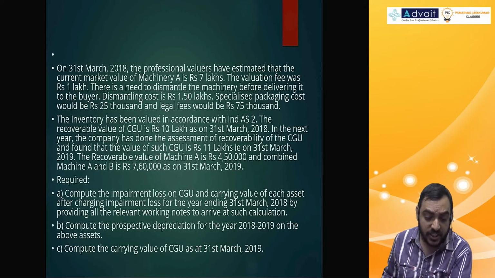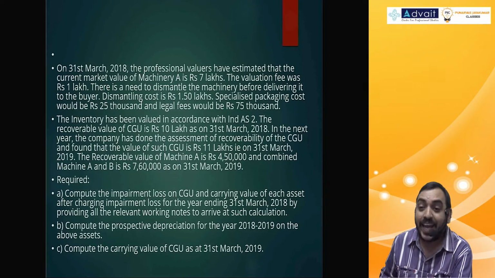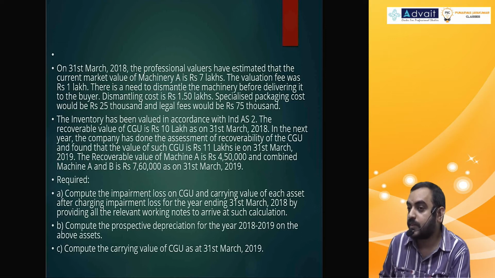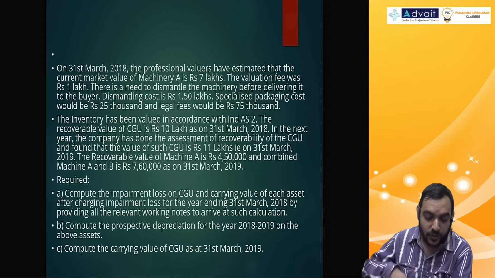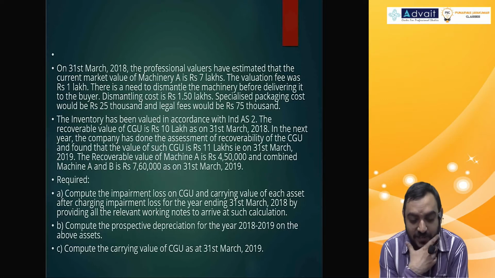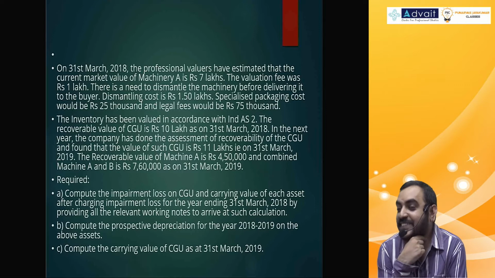There is a need to dismantle the machinery before delivering it to the buyer. Dismantling cost is 1.5 lakhs. Where are you going to consider this 1.5 lakhs?